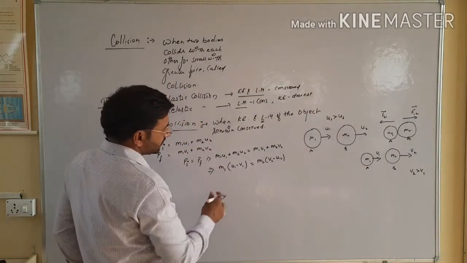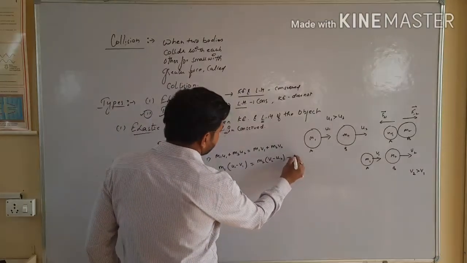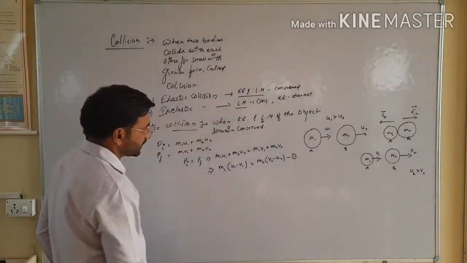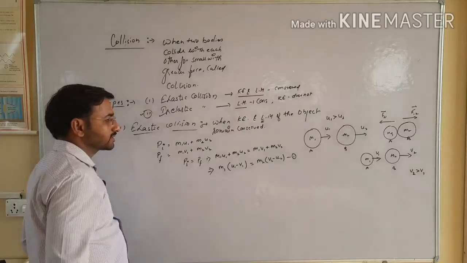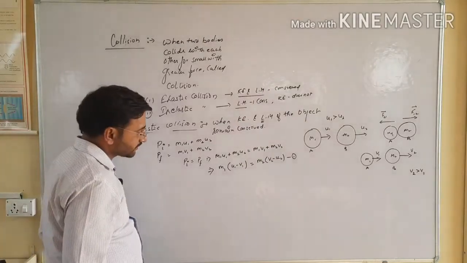Now see, this relation is important, it will be useful for the upcoming part when we discuss kinetic energy.